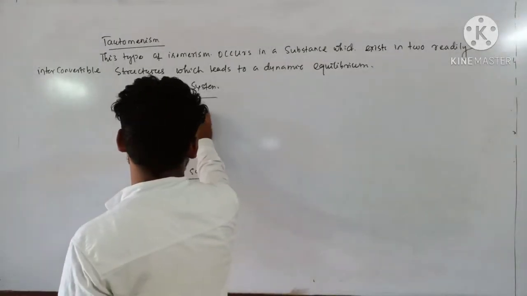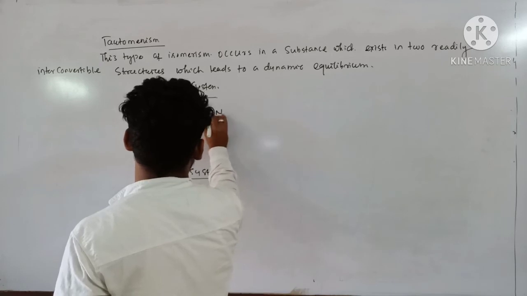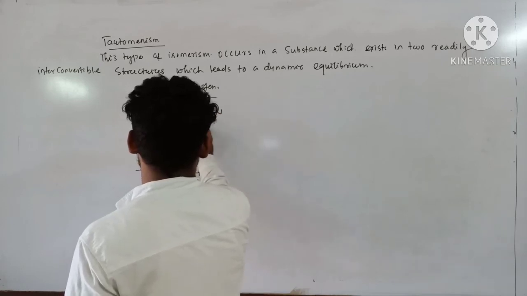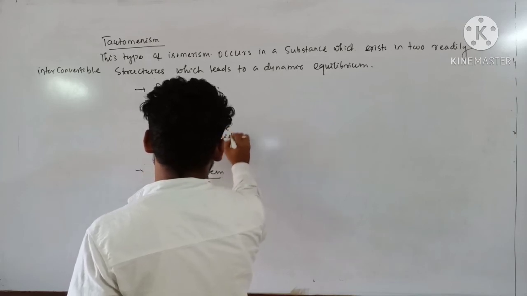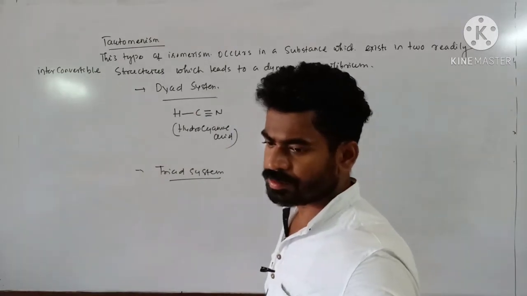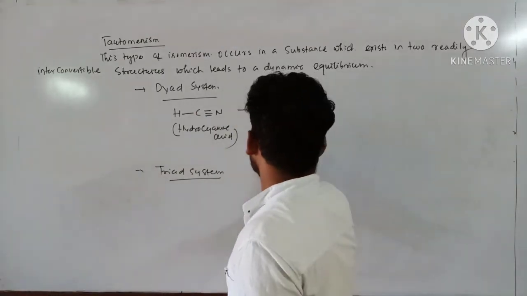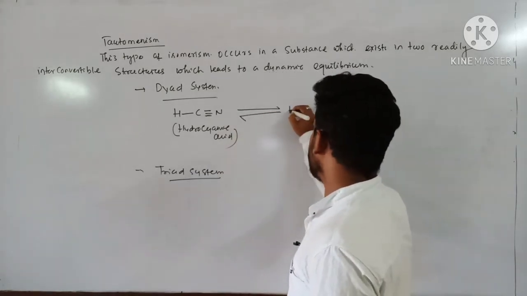Suppose hydrocyanic acid, HCN, or you can say hydrogen cyanide. Clear? There exists a dynamic equilibrium between these two structures. How?